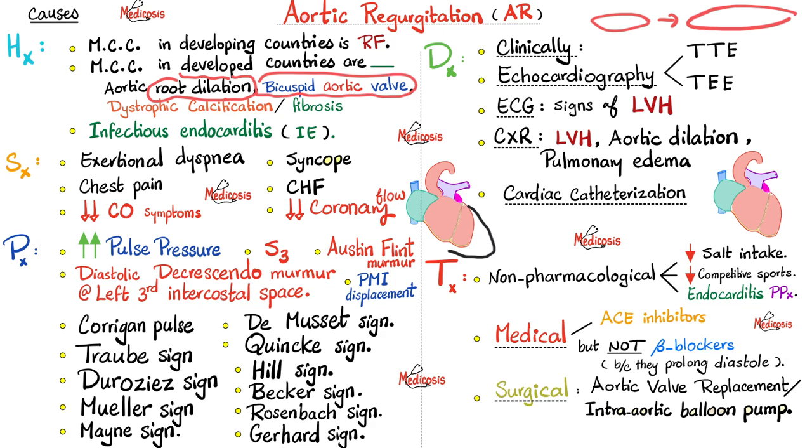Why would I bob my head back and forth? Because of the big difference between systolic blood pressure and diastolic blood pressure. My head bobs with each heartbeat. Next, the pistol shot femorals, which is Traube sign. This is a loud sound over the femoral artery with systole and diastole.